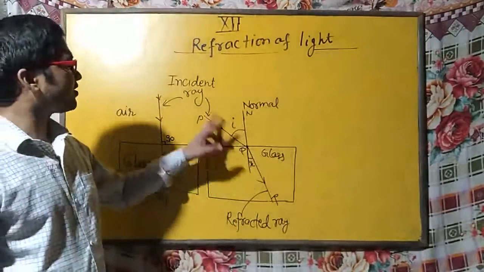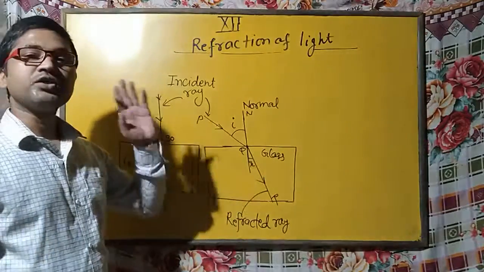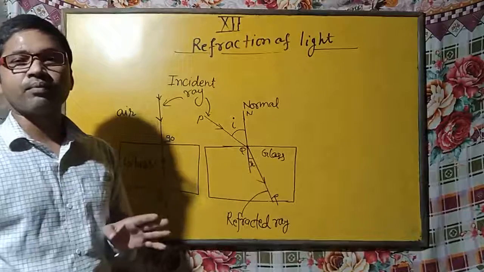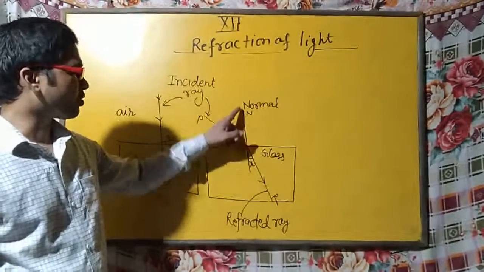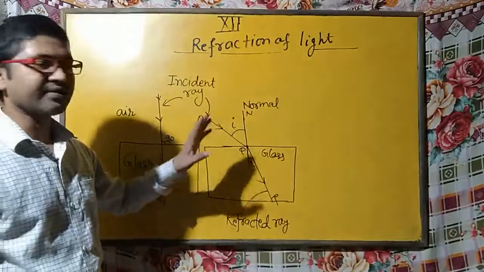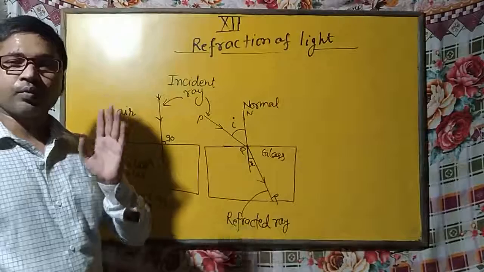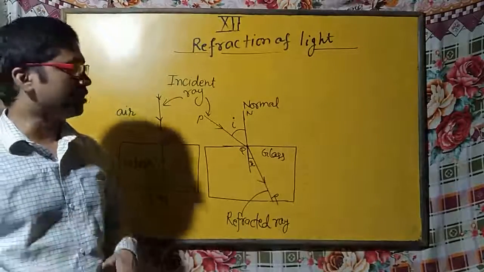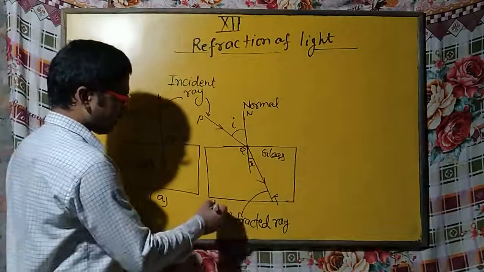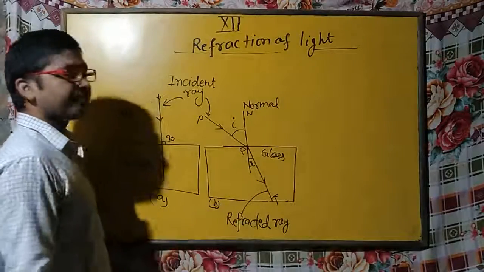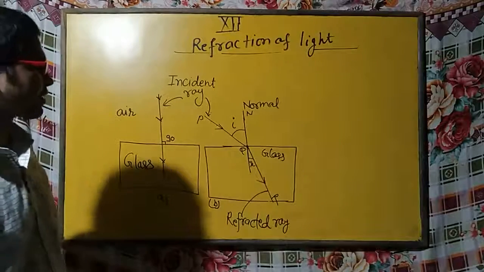The angle of the incident ray or the angle of the refracted ray is always measured from the normal at the point of refraction. You can see this is the point of refraction. So you always draw the normal at the point where refraction started. Okay, so this one is the second case, and that is B. Here is another very interesting case of refraction.